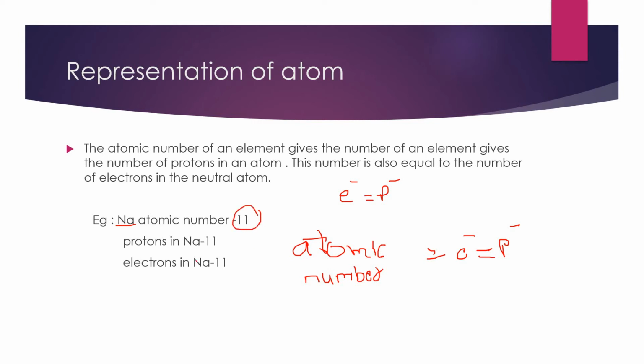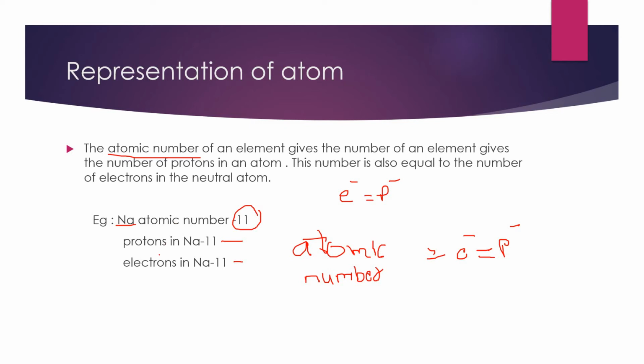Inside the atom of sodium there are 11 protons and 11 electrons. So that's why the atomic number of sodium is also 11. The statement here is that the number of protons in an atom, or the number of electrons in a neutral atom, gives the atomic number. Sodium has atomic number 11.